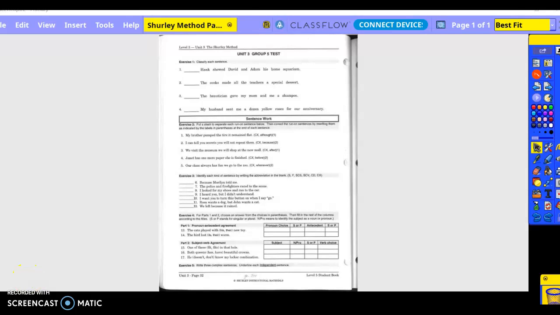Shurley Method, Part 1, Exercise 1. Hank showed David and Adam his home aquarium. Who showed David and Adam his home aquarium? Subject, noun.